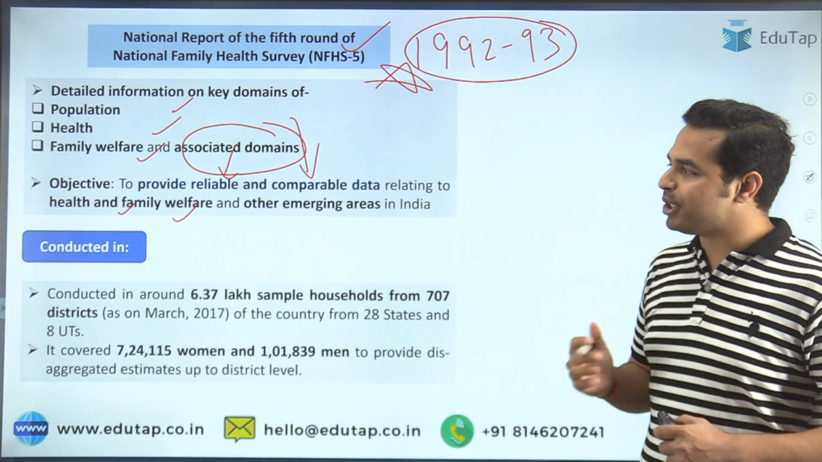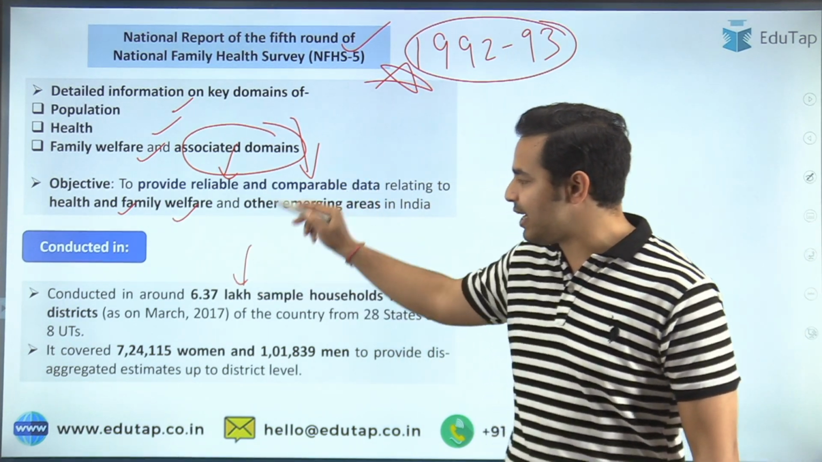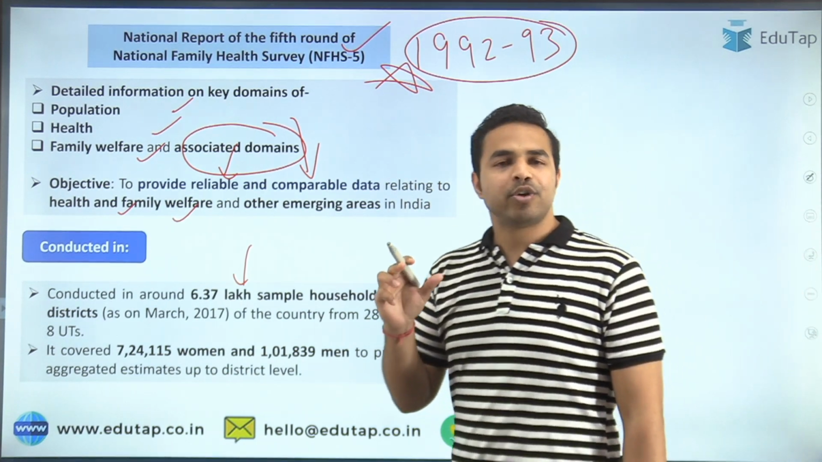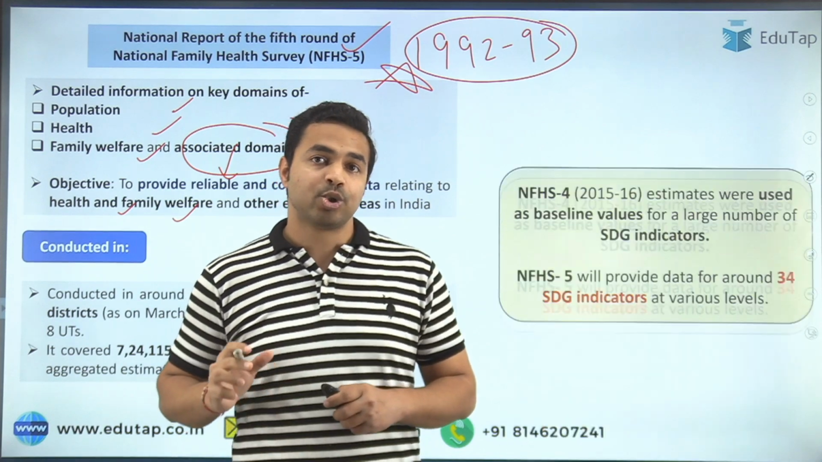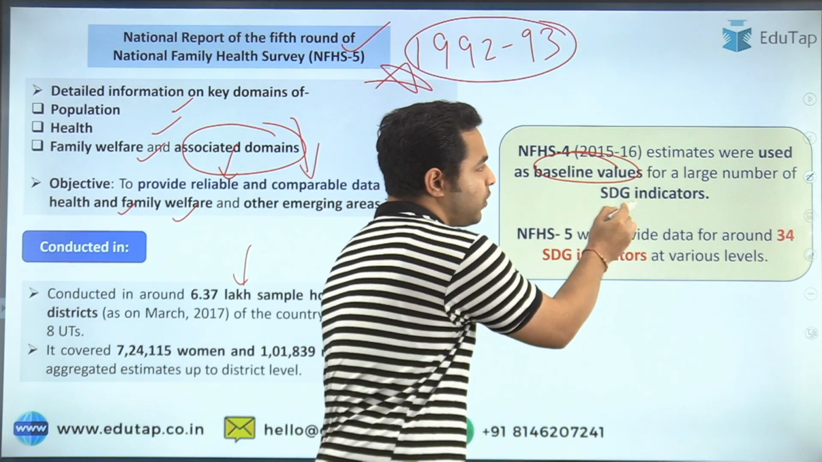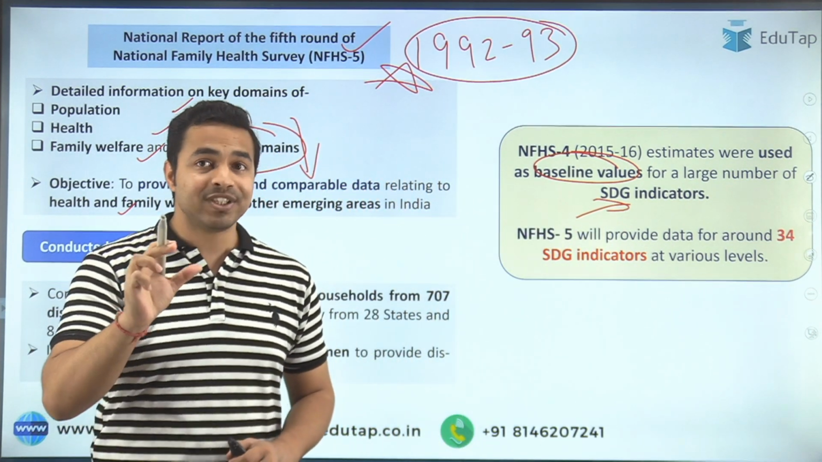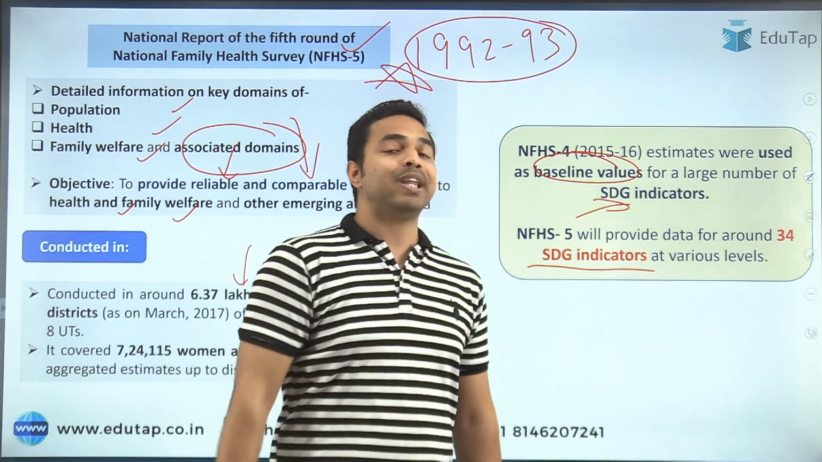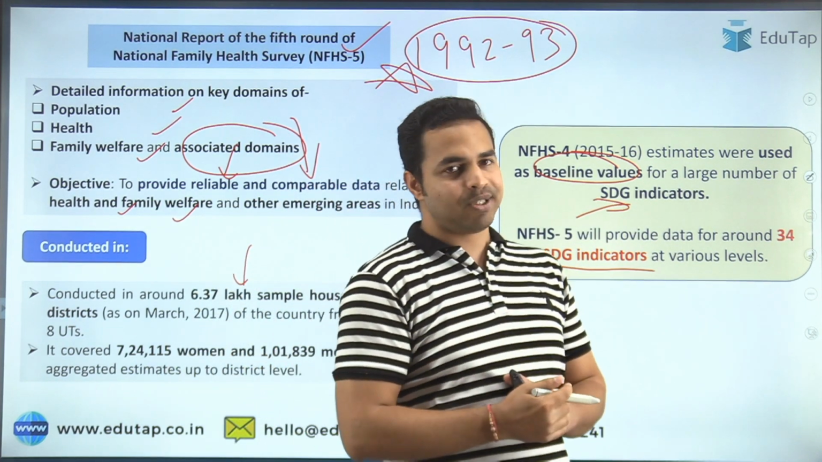This survey was conducted across 6.37 lakh sample households from 707 districts across India. Now, what is the data with which we are going to compare NFHS-5? NFHS-4 estimates will be used as the baseline values for a large number of Sustainable Development Goal indicators, and NFHS-5 is going to provide data on 34 Sustainable Development Goal indicators at various levels. Now guys, the basic part about this is clear to all of you.